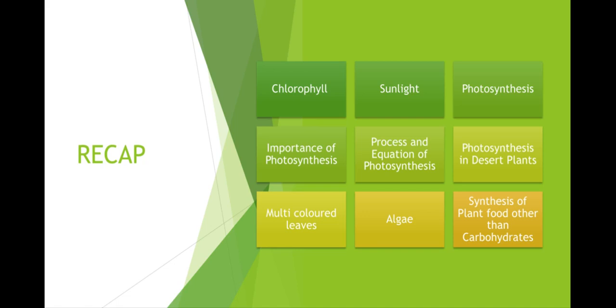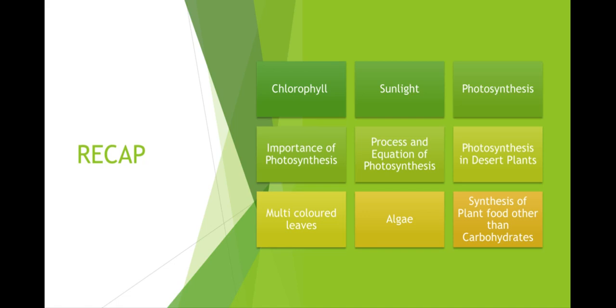When all raw materials, carbon dioxide, water, and sunlight are available, the chloroplast in the leaves synthesize the food. Carbon dioxide combines with water to form sugar and oxygen. Several simple sugar molecules are linked together to form a larger molecule called starch.